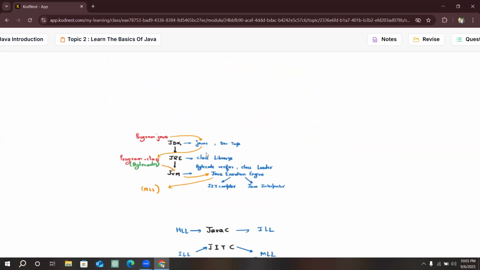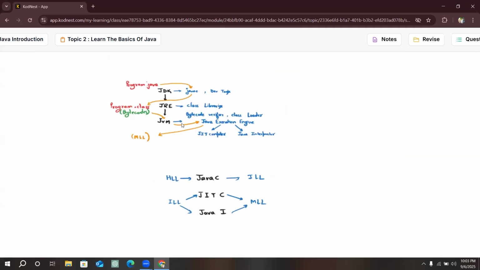Then the feature means. You can also see now here the program file, Java. It is known as the .java file. How this .java file works, the program flow here, is through the JDK, the Java Development Kit. The JDK means Java Development Kit.